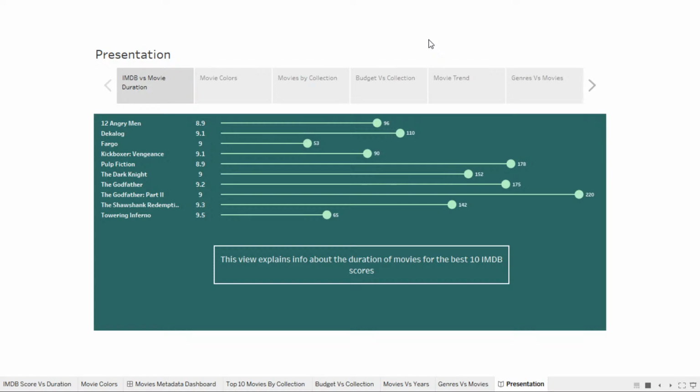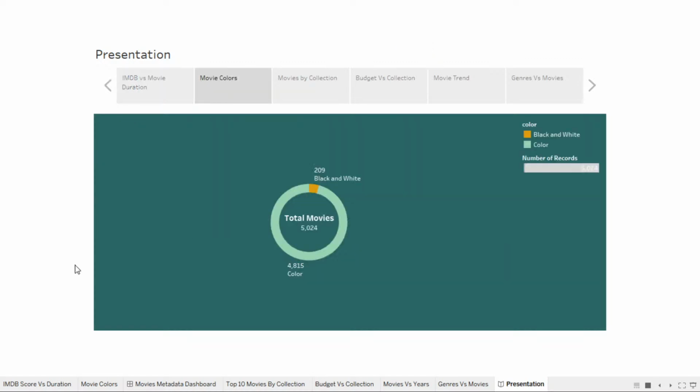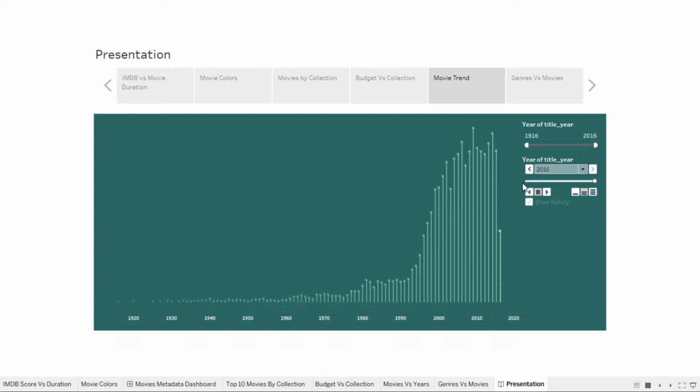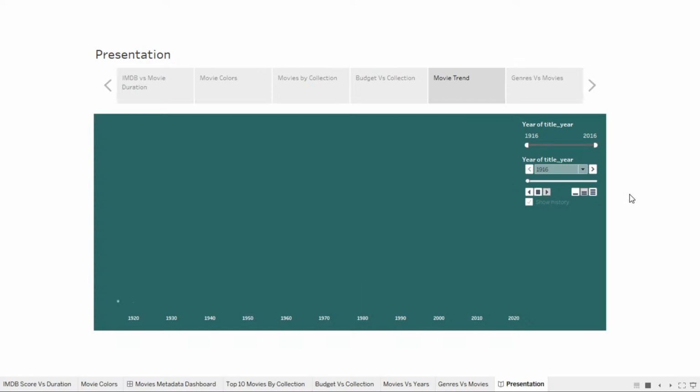So I'll keep PPT here, the first sheet, and then the user can toggle between all the other views using the left and right keys in the dashboard, so in the view. And then if they want to play, this will again work properly. Every view that we have created does not change its functionality in a dashboard or in a story. The functionalities will remain the same, so you can play with it. I'm playing this a little fast, so it will explain how the data is being generated.